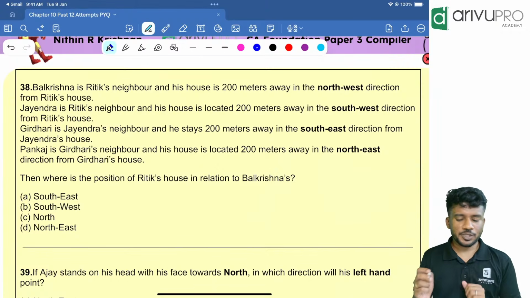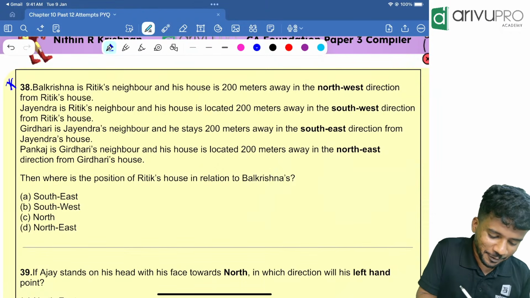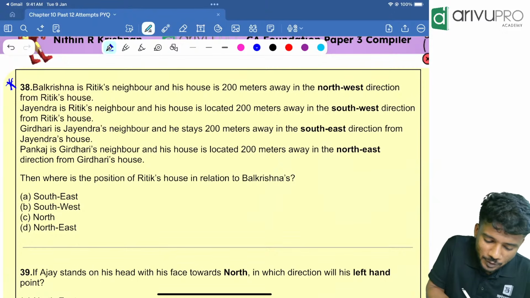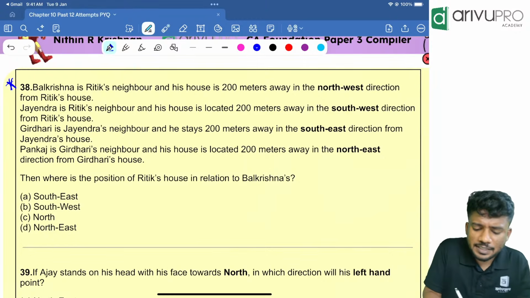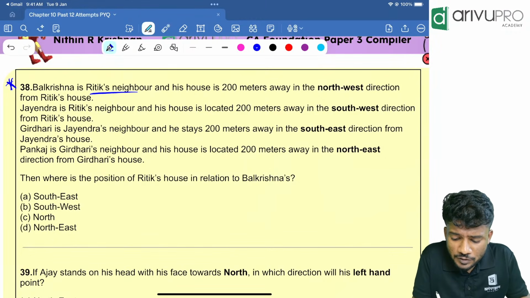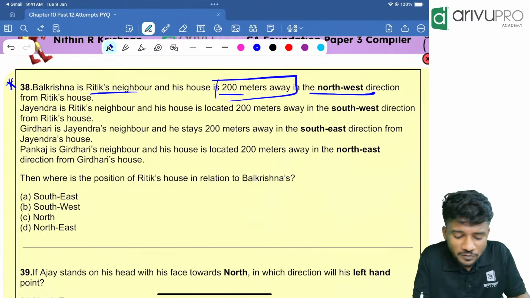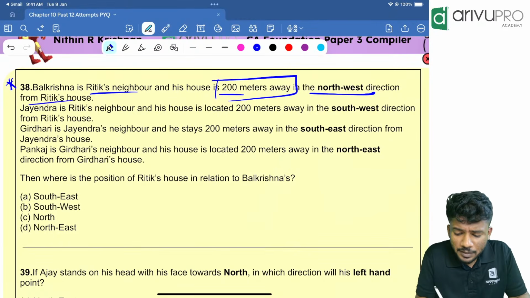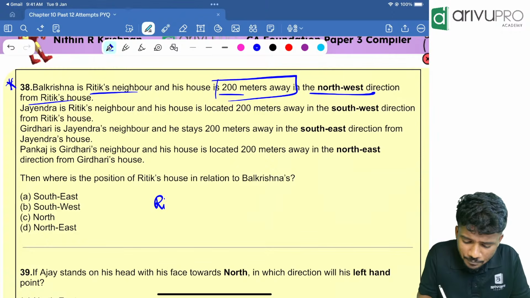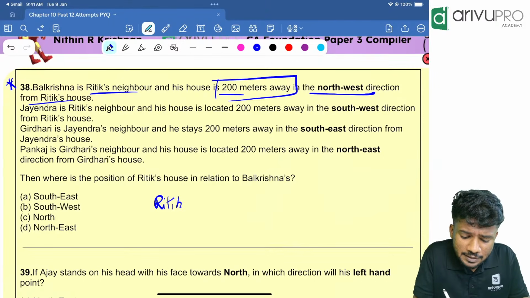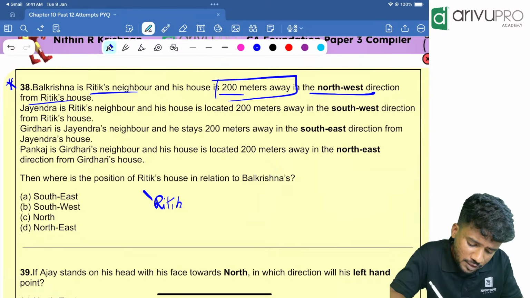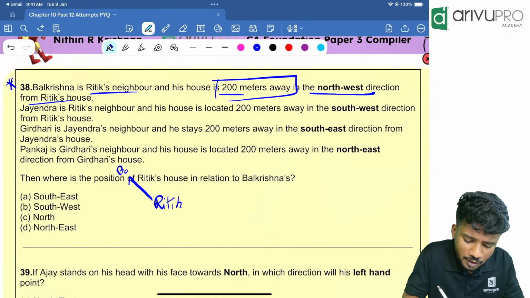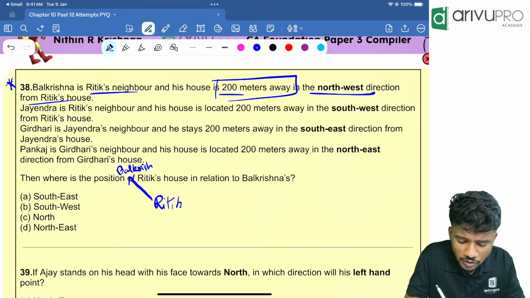Next one. It was a wrong question. That attempt it was wrongly given. I'll tell you how. Actually, he changed the name over here, but it was given wrongly in that attempt. Balakrishna is Ritik's neighbor, and his house is 200 meters away in the northwest direction from Ritik's house. That means, with respect to Ritik, Ritik is there. Then Balakrishna's house is in the northwest direction, somewhere over here.